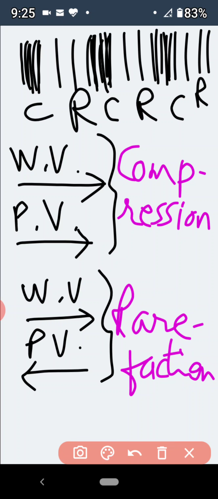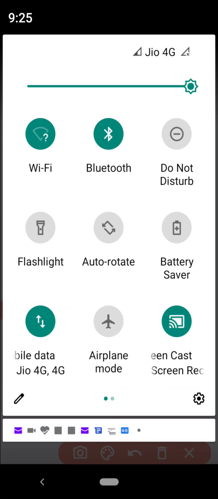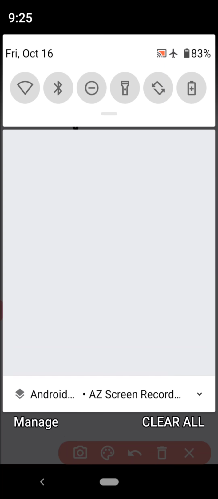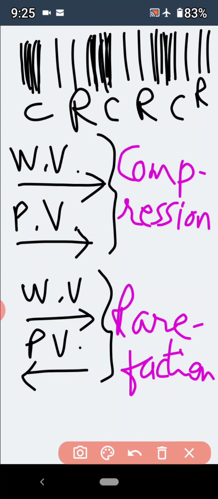So remember: when both are in the same direction, it is compression; when in opposite directions, it is rarefaction. This is important for the study of reflection of this longitudinal wave, that is the sound wave, from denser medium and rarer medium.